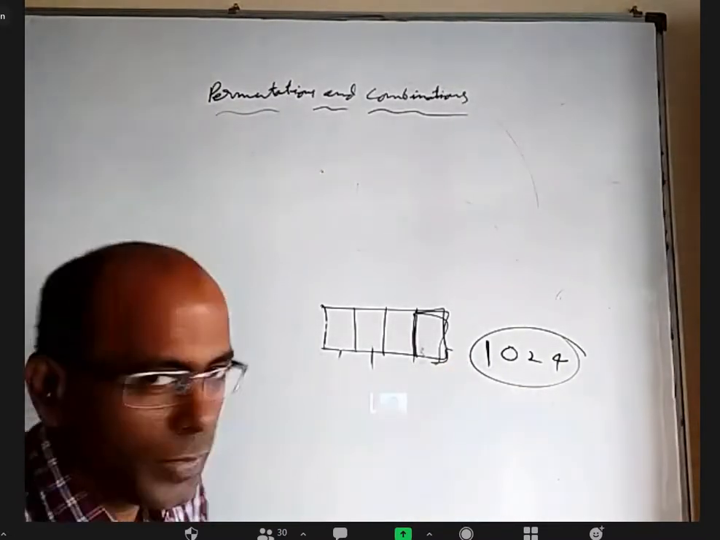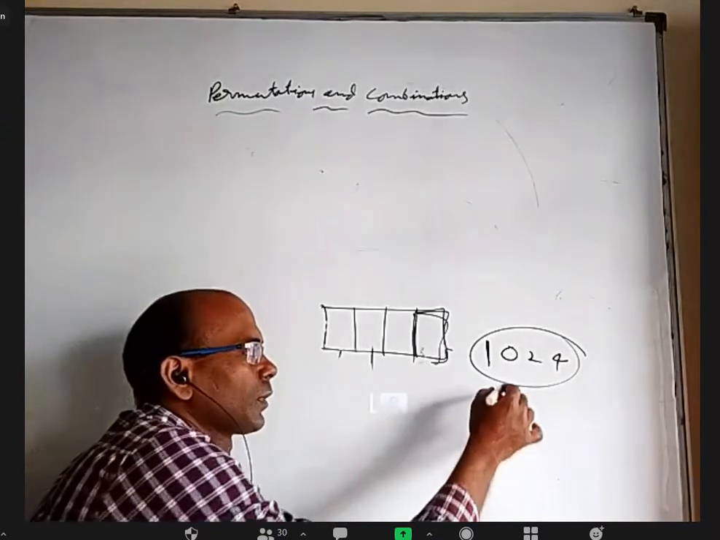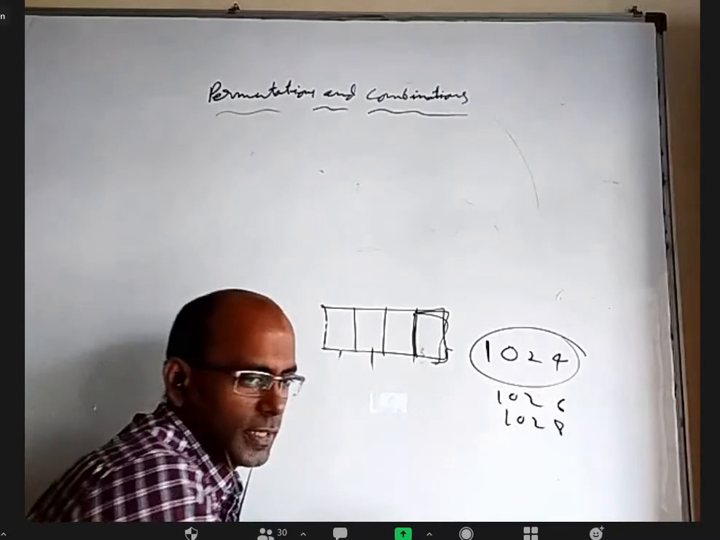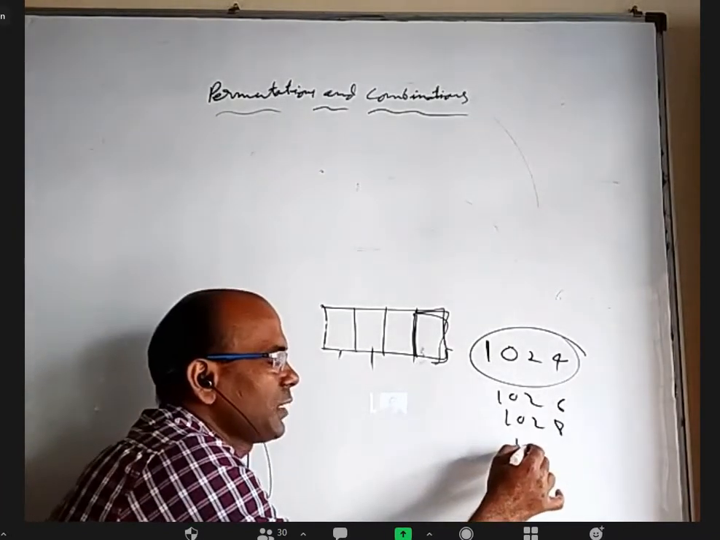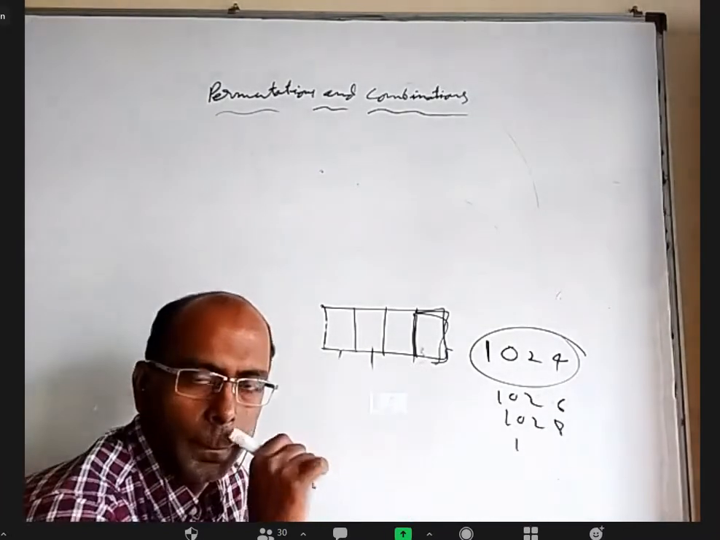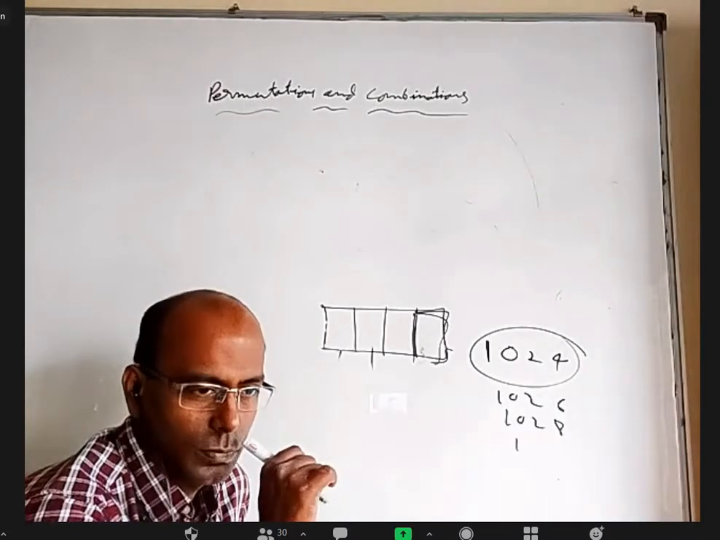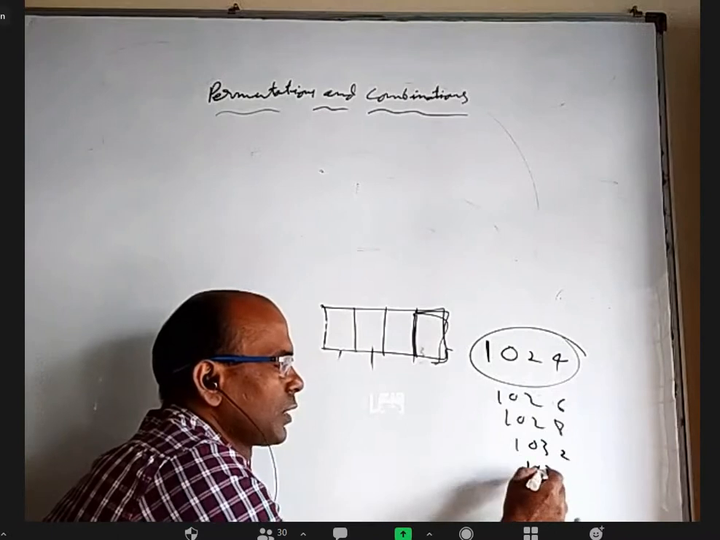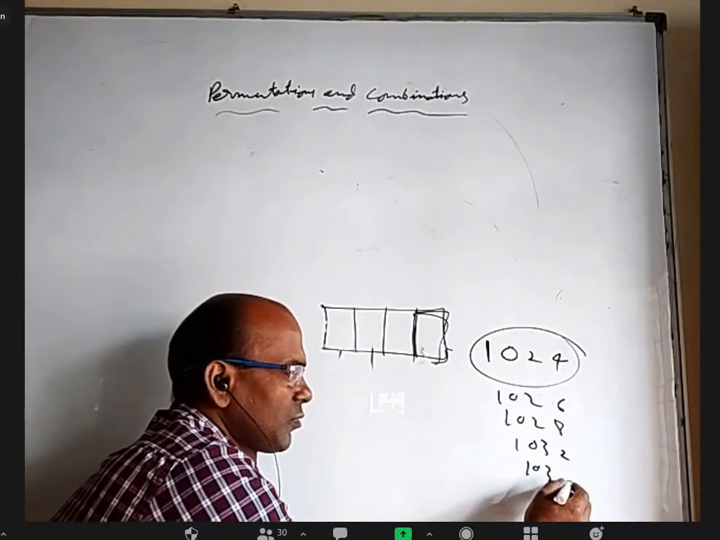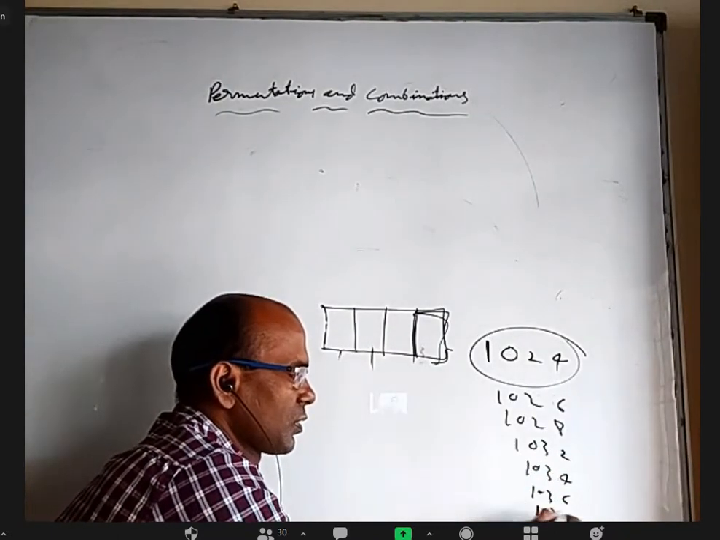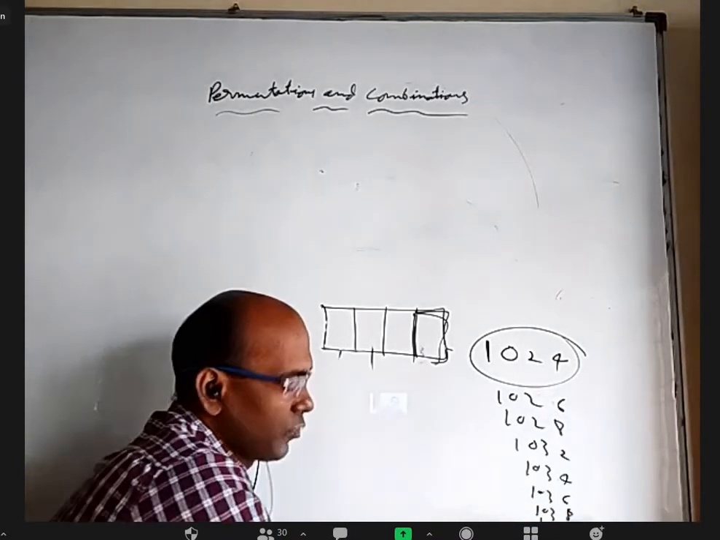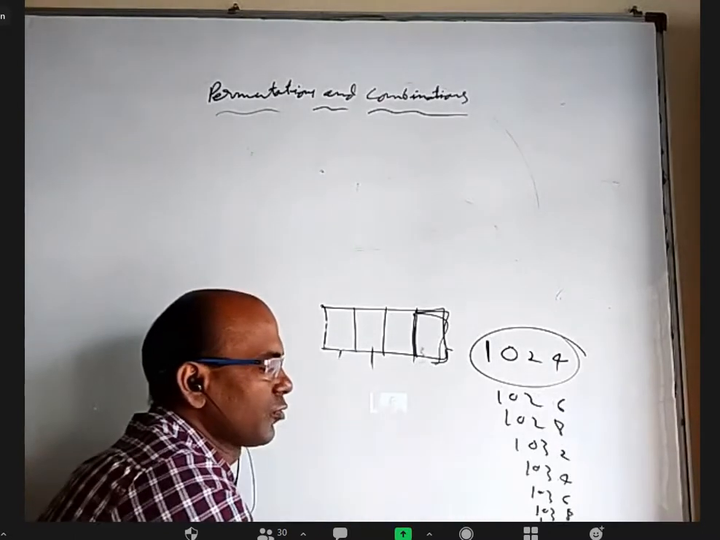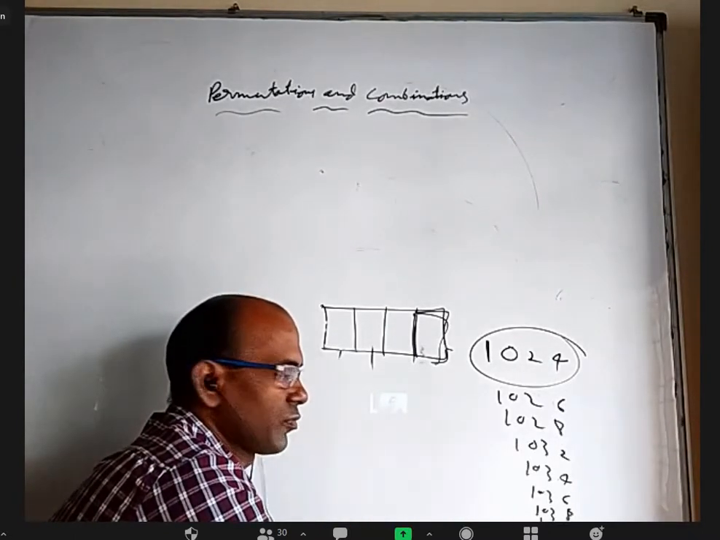What is the next even number? 1026. Next 1028. Next will be, you cannot take 1030. 1032. Yes, and 1034 and 1036 and 1038. Next, 1040 you cannot take. 1042. I cannot take 1044. I have to go for 1046 and 1048, like that.